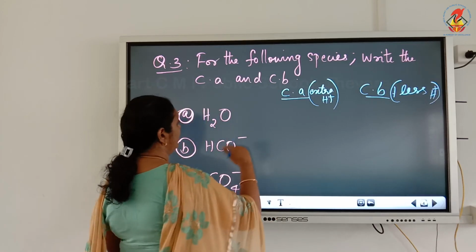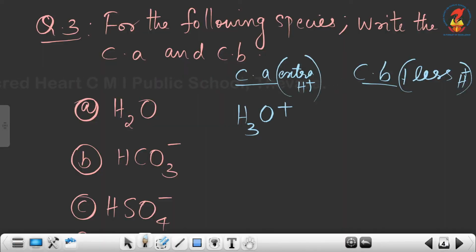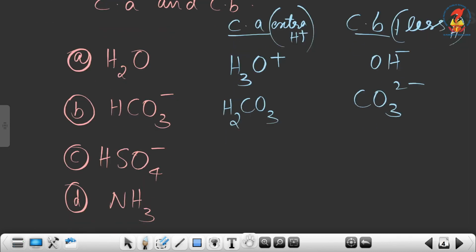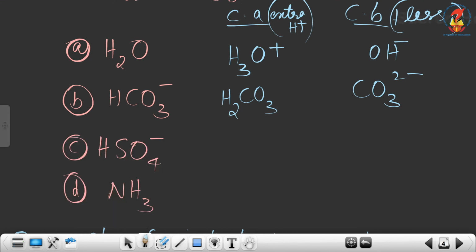For H2O, adding 1 extra proton gives H3O plus, and removing 1 H plus gives OH minus. For HCO3 minus, add 1 H plus and it becomes H2CO3; remove 1 H plus and you get CO3 2 minus. For HSO4 minus, the conjugate acid is H2SO4 by adding 1 H plus, and the conjugate base is SO4 2 minus by removing 1 H plus.